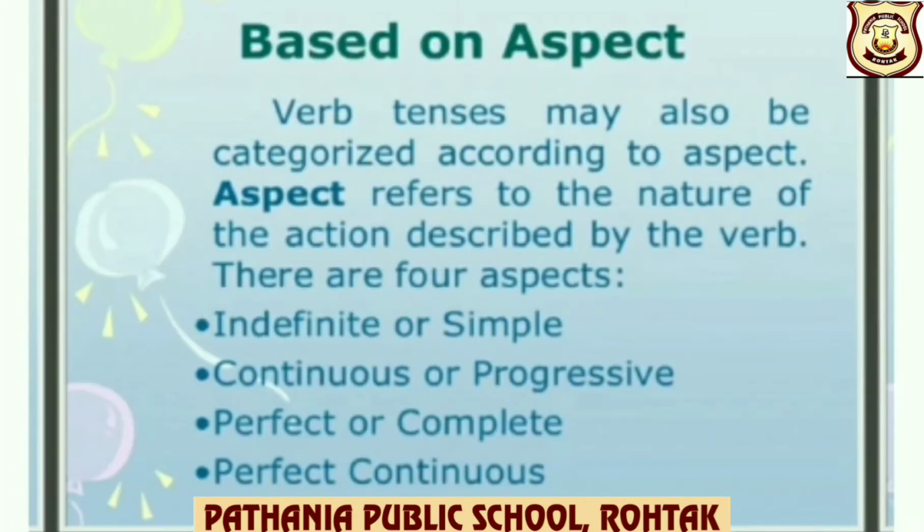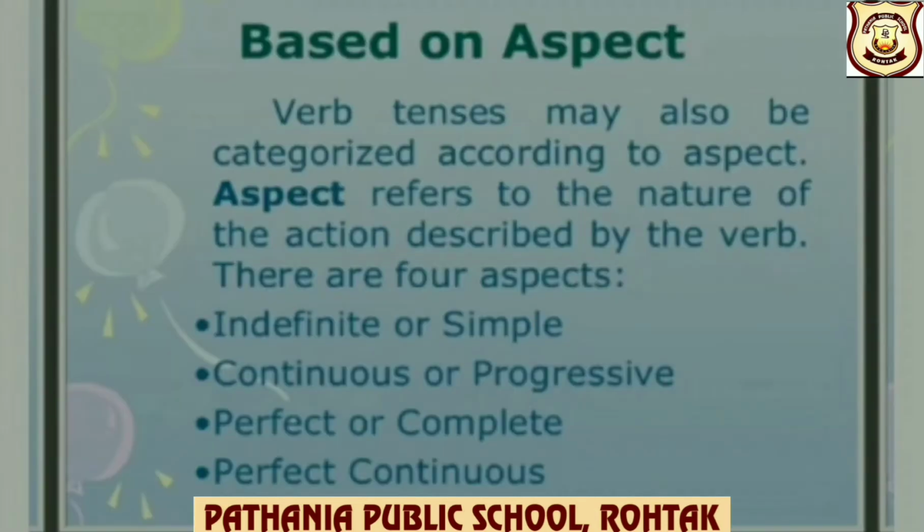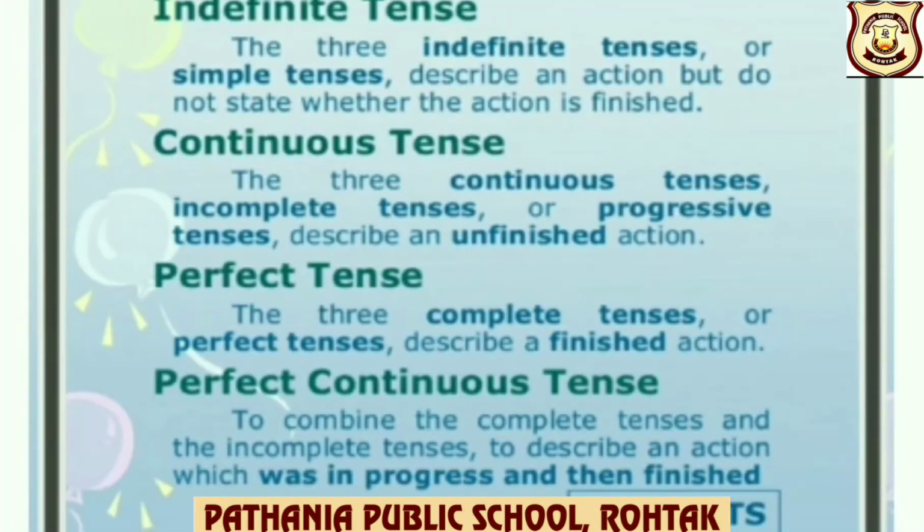Based on aspect, verb tenses may also be categorized according to aspect. Aspect refers to the nature of the action described by the verb. There are 4 aspects: indefinite, also called simple; continuous or progressive; perfect or complete; and perfect continuous. Now let us discuss their definitions.